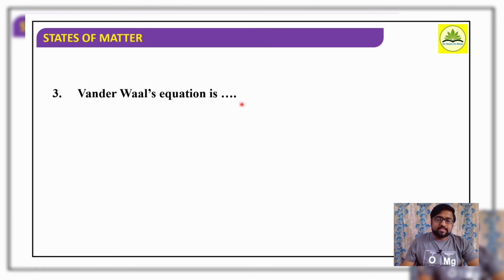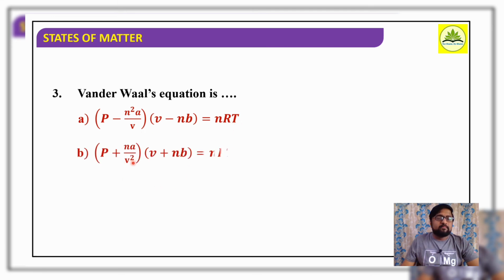The van der Waals equation we already considered. Just look at the options now. First, P minus n square a by V square into V minus nb is equal to nRT. Second, P plus na by V square into V plus nb is equal to nRT. Third, P plus n square a by V square into V plus nb is equal to nRT.